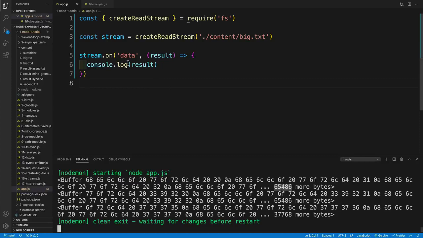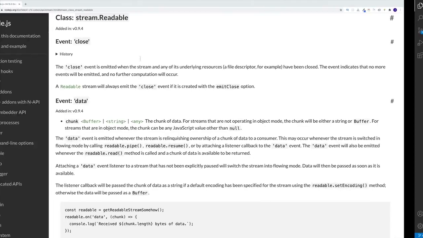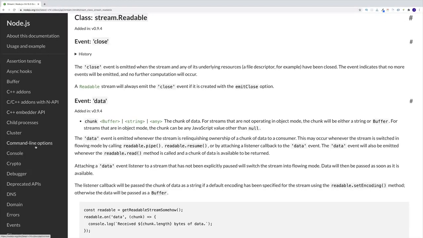And by default, that chunk is 64 kilobytes. Every time we console log, we see that we have 64, 64, and eventually we have the remainder. So instead of reading everything and placing that in the variable, we're doing that in chunks. And as you can see, we're using the event, and the event is data.